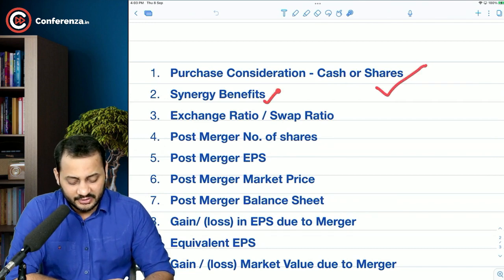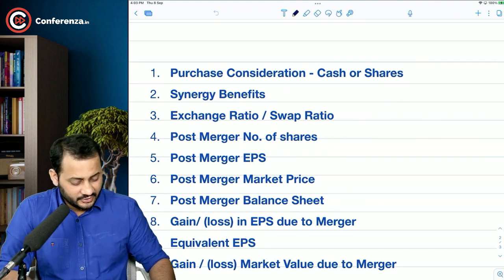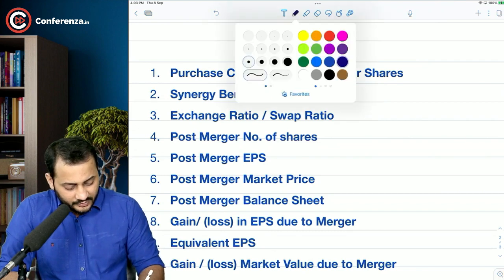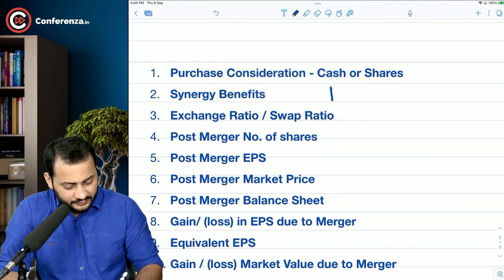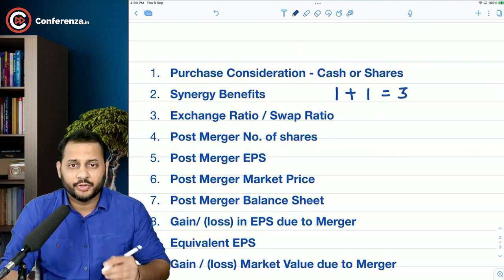Then the second thing is the synergy benefit. Whenever you acquire a company, buy a company, or get merged with another company, there are some synergy benefits which will help you grow the business of both companies. In synergy benefit terms, it is said that if the value of one company is 1, and the other company is 1, but when they get merged it becomes 3, not 2.